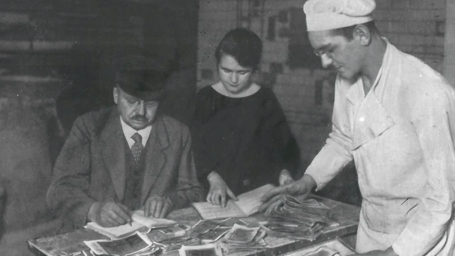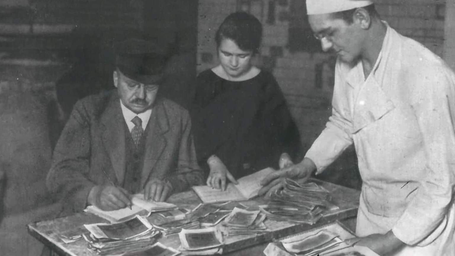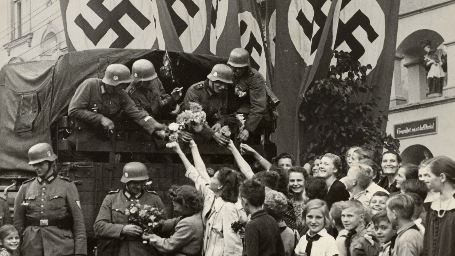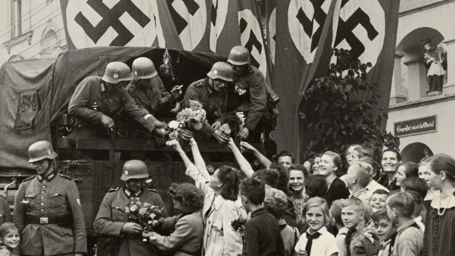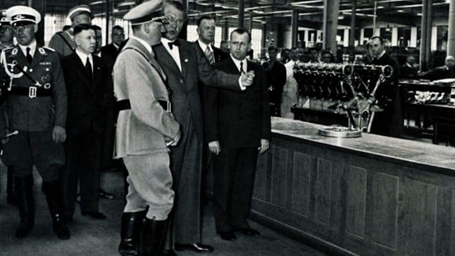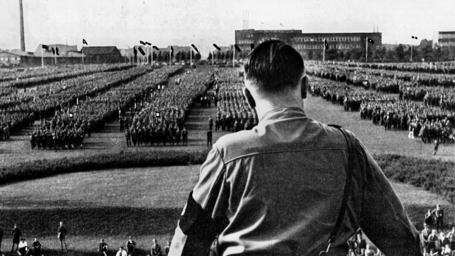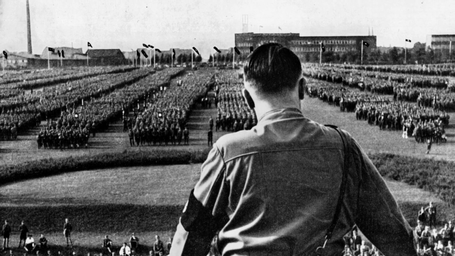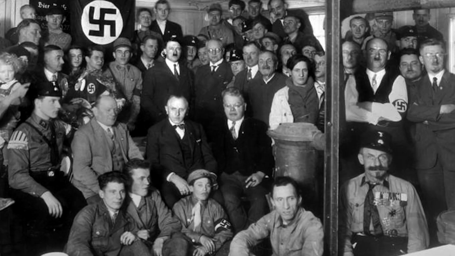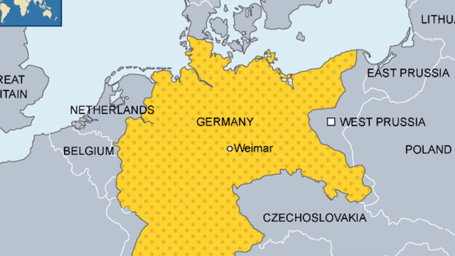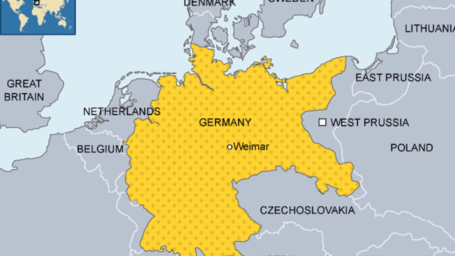The middle classes, such as shopkeepers and small business owners, feared communism and were attracted to Hitler's strong leadership, whilst many young people were attracted to the energy of the National Socialist movement. Finally, wealthy industrialists supported the Nazis because of the nationalism that the Nazis preached, promising that Germany would be strong once again. So within just a few years, the Great Depression had transformed the Nazi Party from a fringe group into the largest political party in Germany.